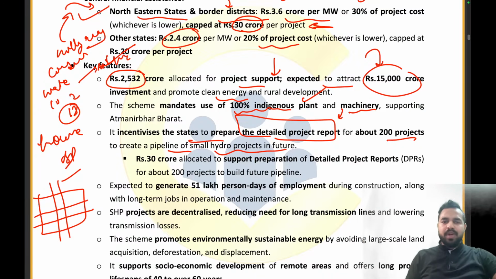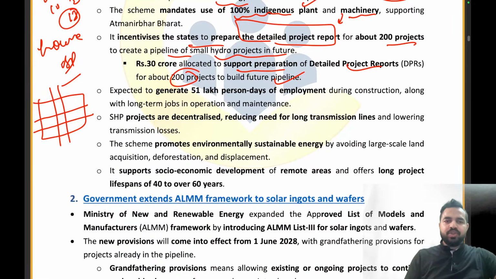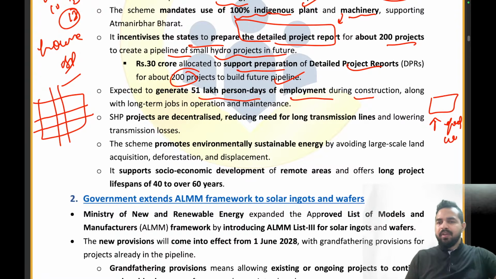Now rupees 30 crore has been allocated to support preparation of the detailed project reports for about 200 projects to build a future pipeline. We are expecting to generate 51 lakh percentage of employment during construction. So guys, when these projects are created, what will happen? The people who are working in these areas will be eating food, they will be having water, then some transportation is also required, some other things are also required.